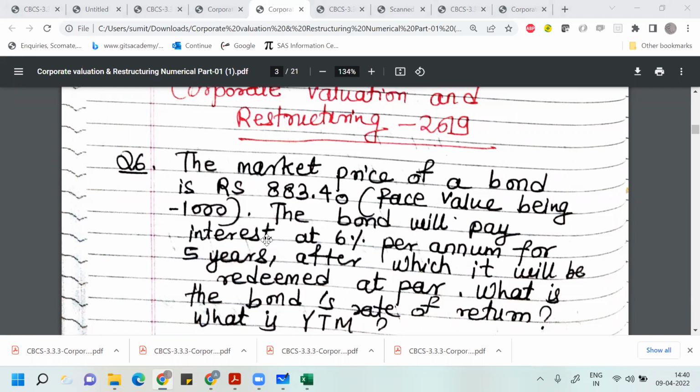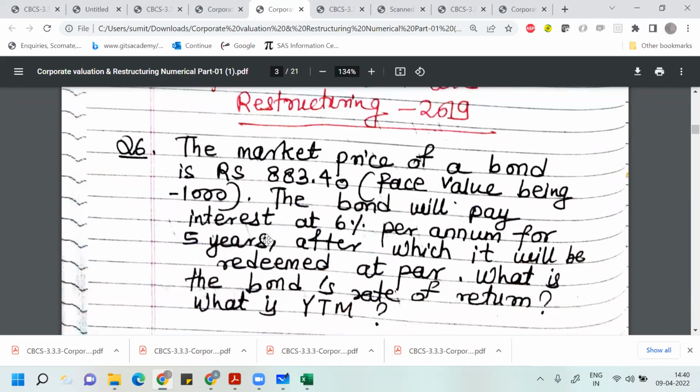Only thing here in this question, we have to determine the YTM, yield till maturity. Here the price is given to you, 883.40. You have to determine the YTM, yield till maturity, of this bond. Read this question. How will you do? Think on that part.